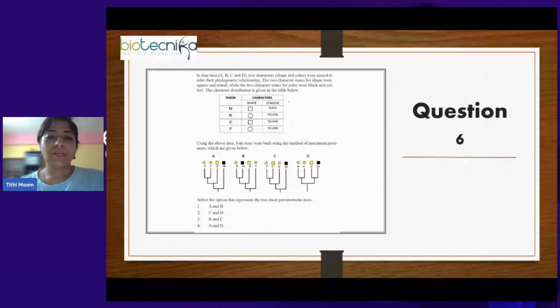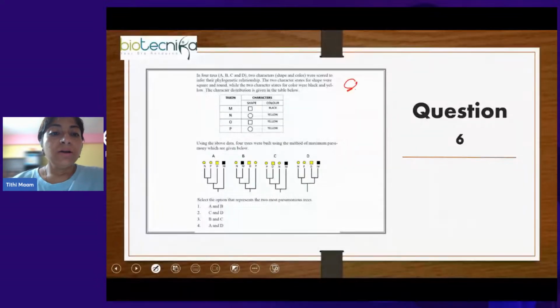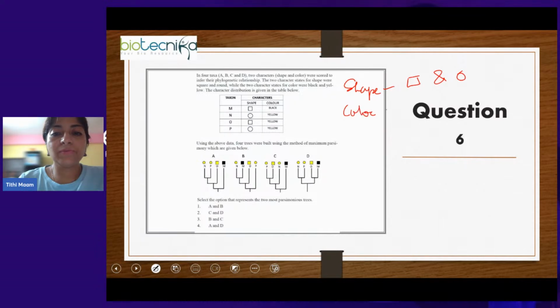Okay, moving on. Next question. This question was also there in the last CSIR exam. In four taxa A, B, C, D, two characters, shape and color, were scored to infer their phylogenetic relationship. The two character states for shape were square and round, while the two character states for color were black and yellow. So shape was square and round, color was black and yellow.